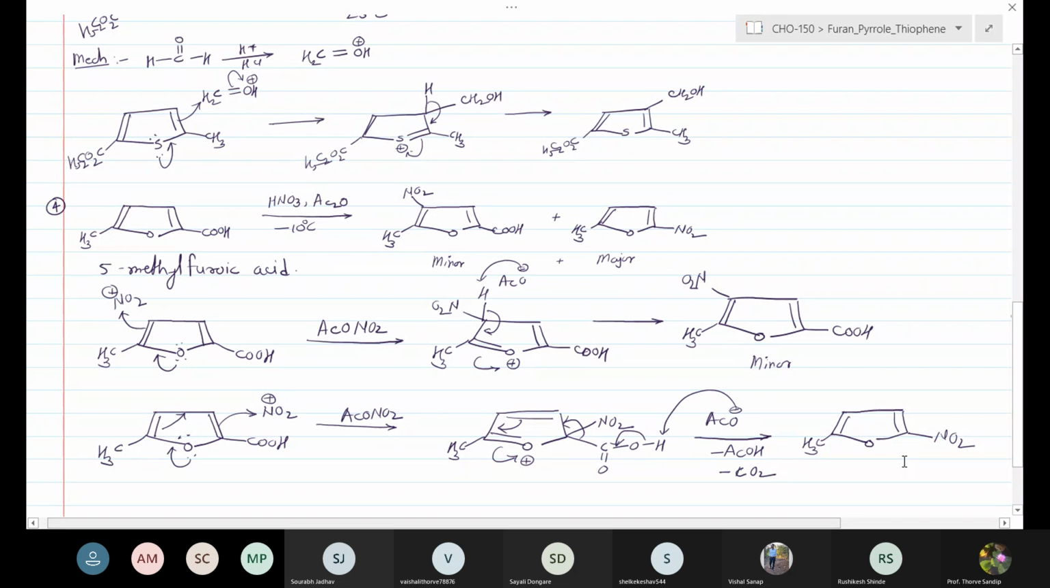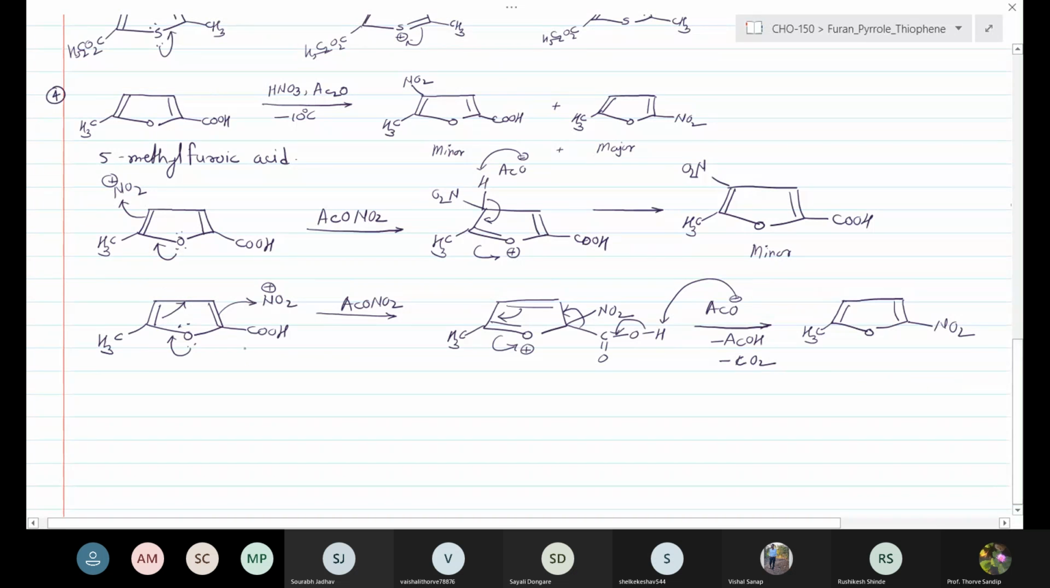Okay, consider the similar reaction. The similar reaction is carried out with the pyrrole ring system. Okay, consider the reaction. The reaction is carried out with the pyrrole ring system.